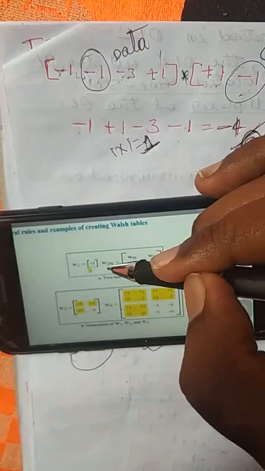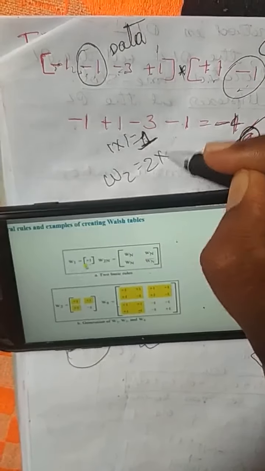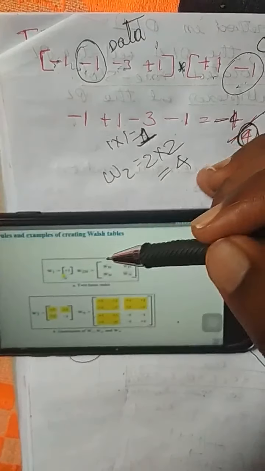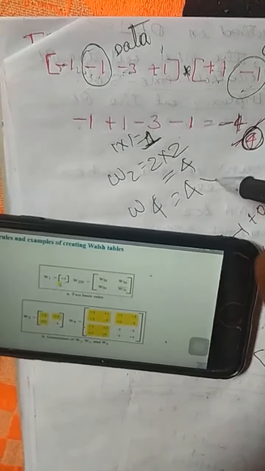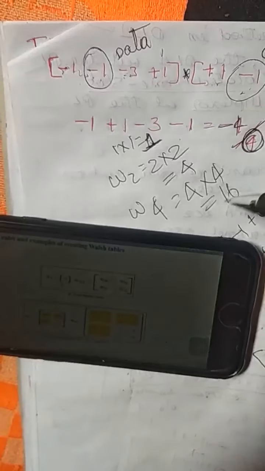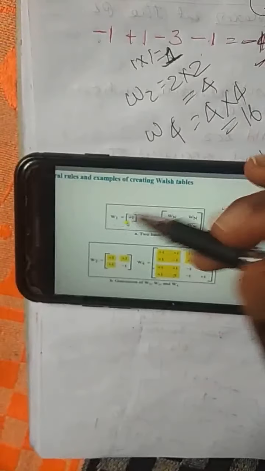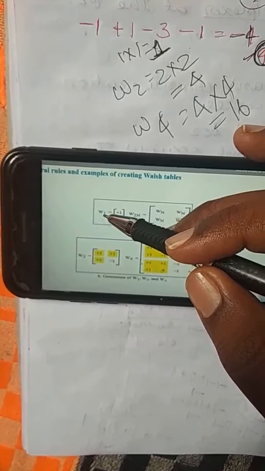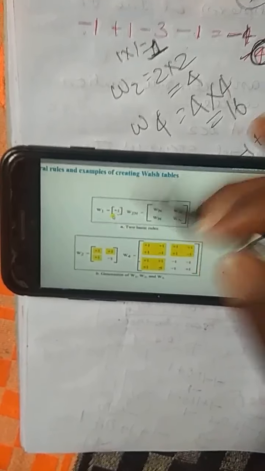Next you can see that here there is W2, which means you have to multiply 2 into 2, and you will get 4 elements. You can see that 1 2 3 4. Next W4, 4 into 4, 16 elements you can fill. How are these elements going to be filled? You can see that first, only one station is sharing the medium, meaning there is one station and one element. Okay, you can fill plus 1 or minus 1.